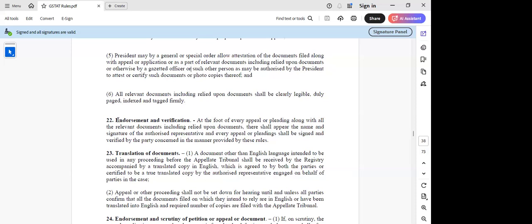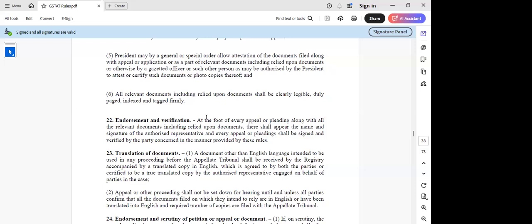Whereas Rule 22 is trying to say that it should be signed at the foot of every appeal or pleading. See, if the appeal has been signed by the authorized representative along with the appellant, then both will affix their signature in the appeal.